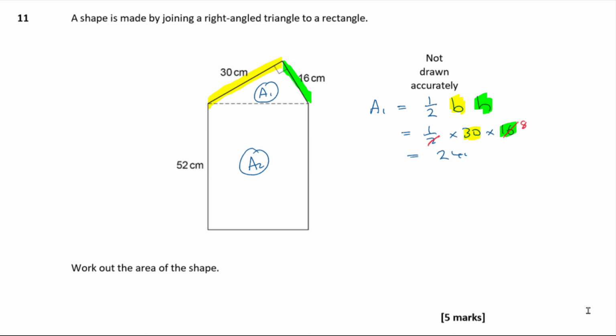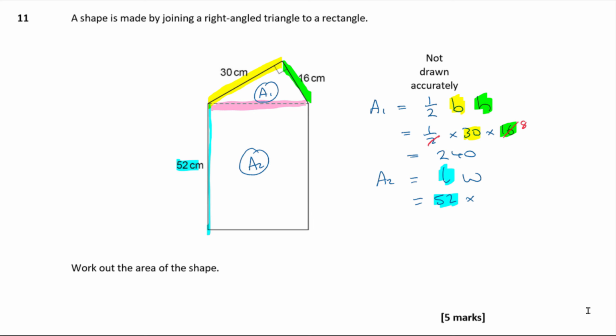So that's going to have an area of 240 centimeters squared. What about A2? Now A2 is slightly more problematic because, well, it's a rectangle, it's got an easy formula for finding it, but we only know one of the sides so far, don't we? We know this length here is 52. So one of them is going to be 52, but what is the other one? We don't actually currently know this one, do we? We haven't got that one.